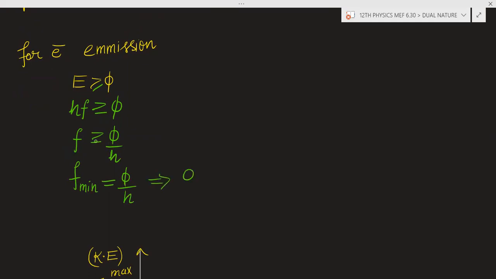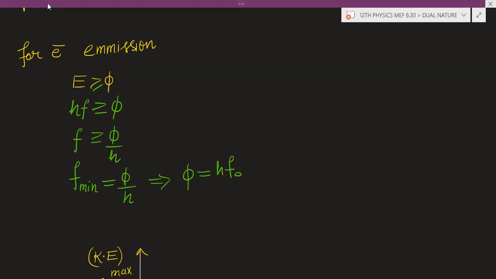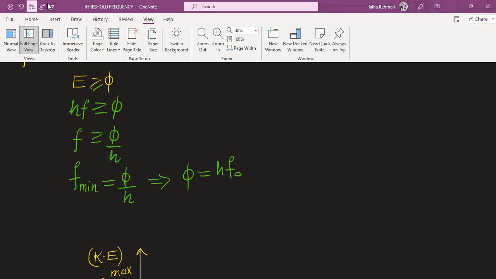From here you will get a new formula: phi is equal to h into f naught. What is f naught? f naught is the threshold frequency.